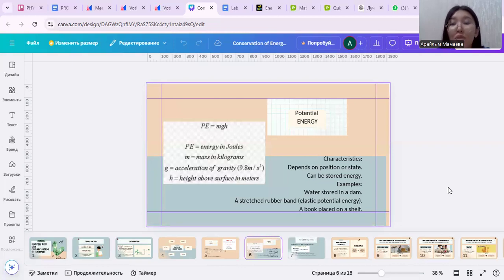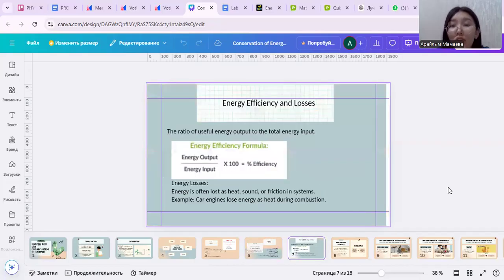Potential energy formula is PE equals mgh, where m is mass, g is acceleration of gravity, h is height, and PE is potential energy. A characteristic is that it depends on position or state, and can be stored energy. Examples: water stored in a dam, a stretched rubber band, a book placed on a shelf.